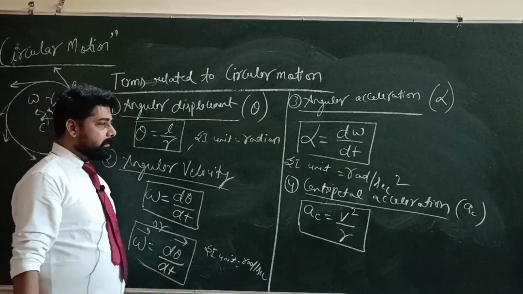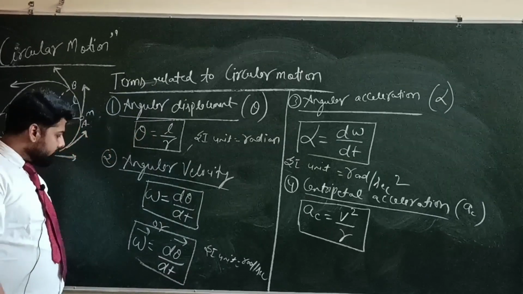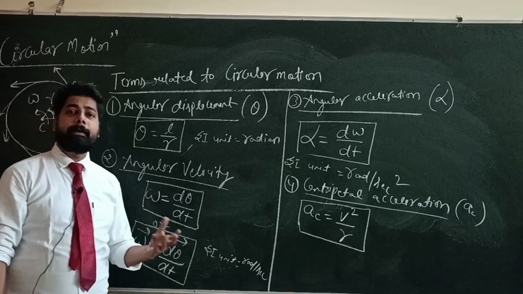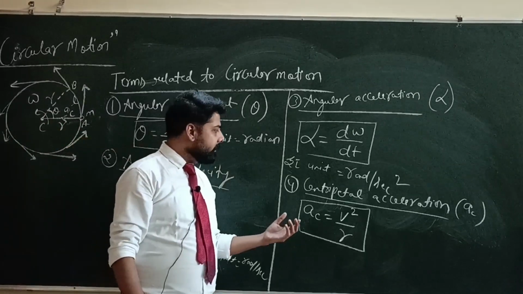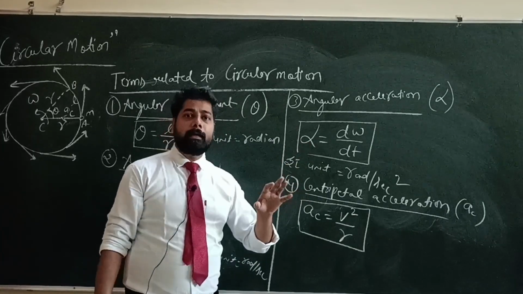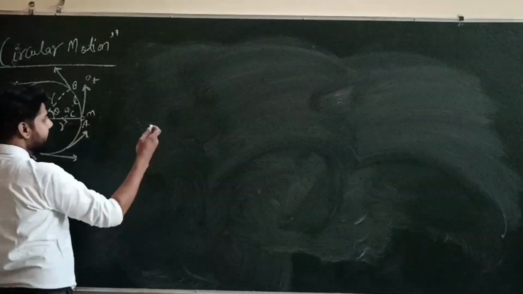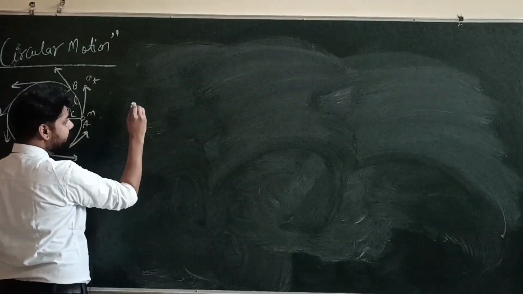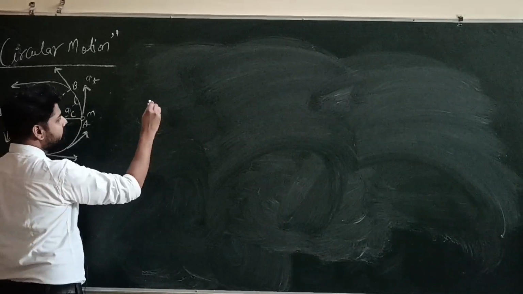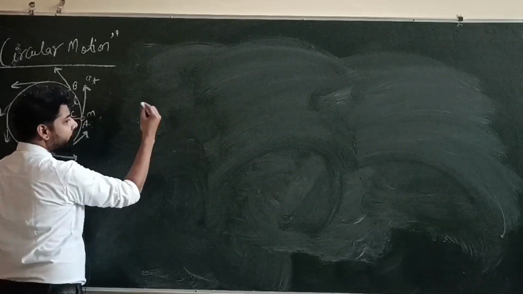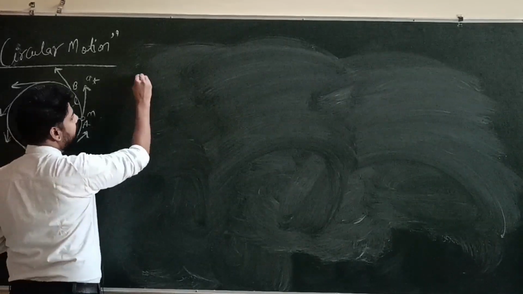Now there is some relation between the angular velocity and the linear velocity. In the same way, there is also a relation between the angular acceleration and the linear or tangential acceleration. Suppose the body is moving tangentially with the velocity v.